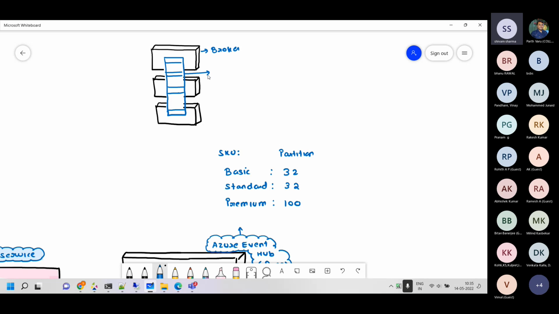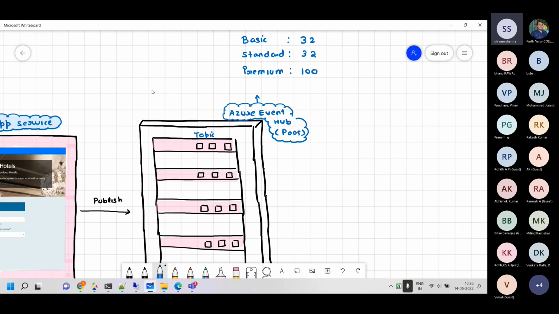Broker, that's the topic. Now the topic will have replicas. Multiple replicas will be there. There is a leader and follower mechanism, so the read and write happens in the leaders, and the followers basically replicate. Now, this Apache Kafka is not needed because we are going for the PaaS solution. If we go for Kafka, it will basically be infrastructure as a service, or we have to make it in an HDInsight Kafka cluster. But we have the PaaS solution on top of it.